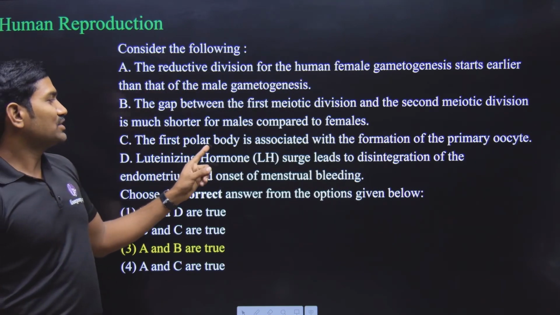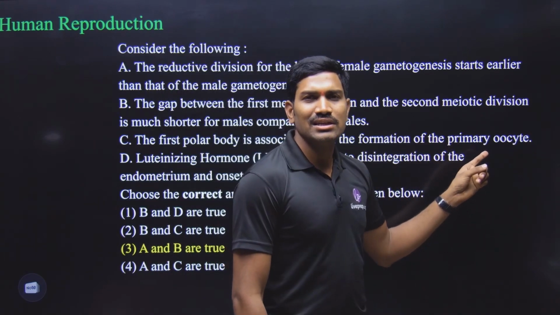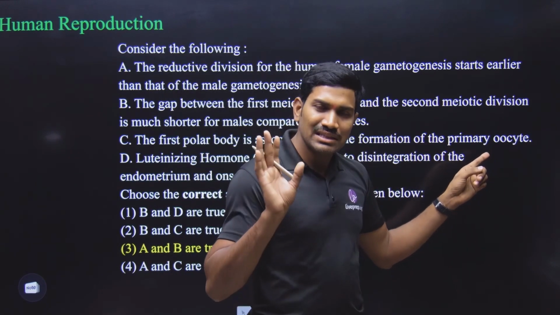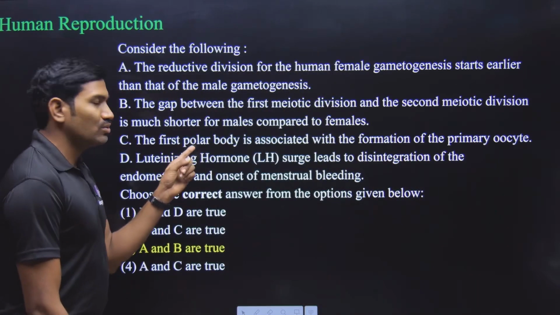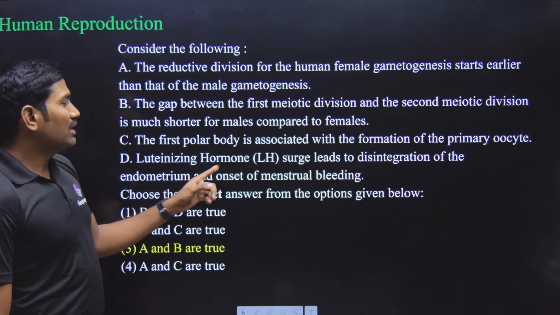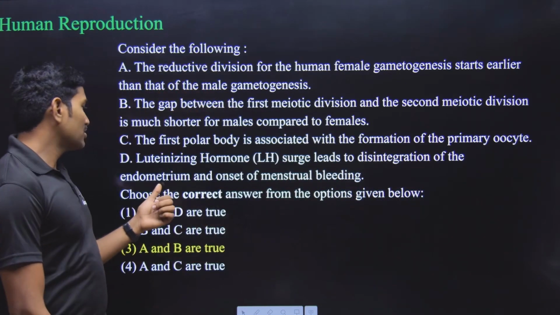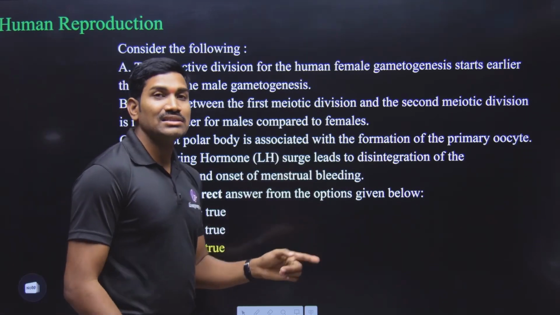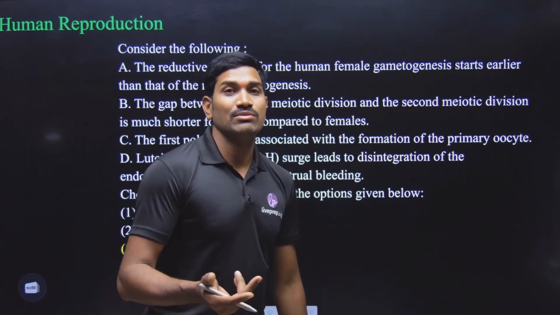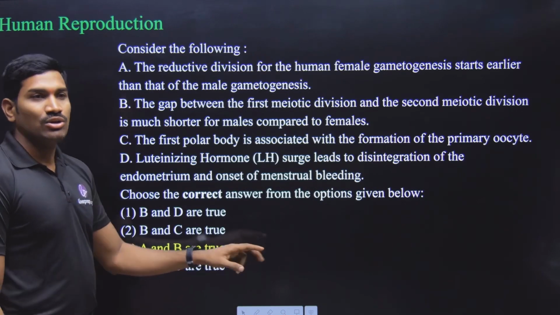Next one. The first polar body is associated with the formation of primary oocyte or secondary oocyte. Technically, it is with secondary oocyte, but here they give primary oocyte. That's why it is wrong statement. So C is wrong. Next one. Luteinizing hormone surge means LH surge leads to disintegration of the endometrium and onset of menstrual bleeding. No. LH surge is related with what? Ovulation process. So that's why C and D are wrong. A and B are correct. So A and B are true.